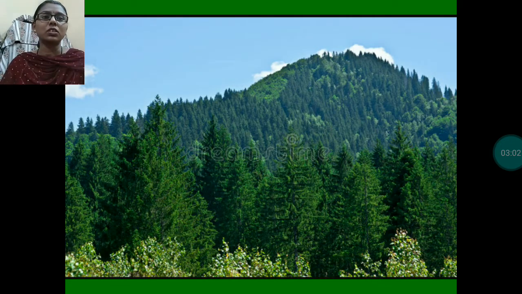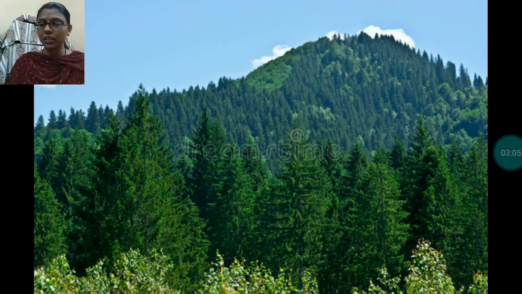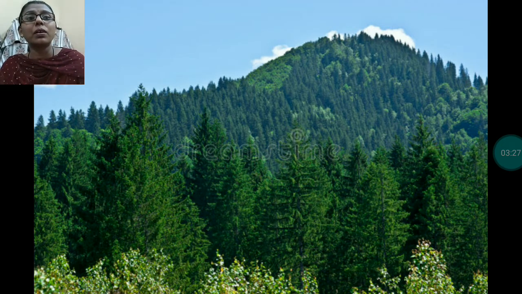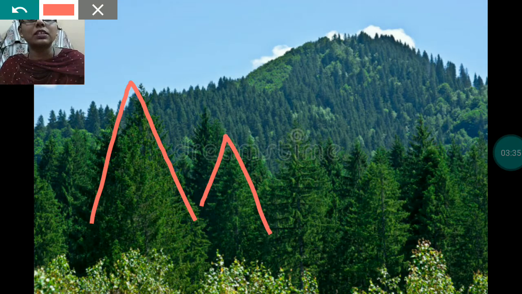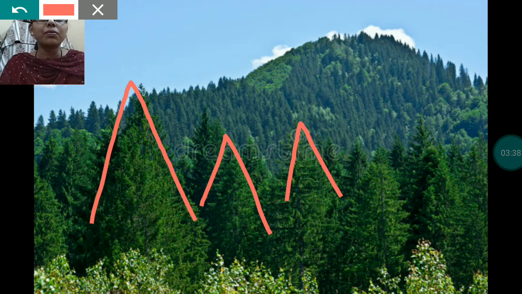Let me show you the first picture of this. These are pictures of coniferous forest. The trees of coniferous forest bear cones. They have needle-shaped leaves which protect them from snow. If the snow falls on the leaves and stays there, the plant will die. So this type of leaves are there. They are forming a cone-shaped structure so that they can protect themselves from the snow. Is it clear?